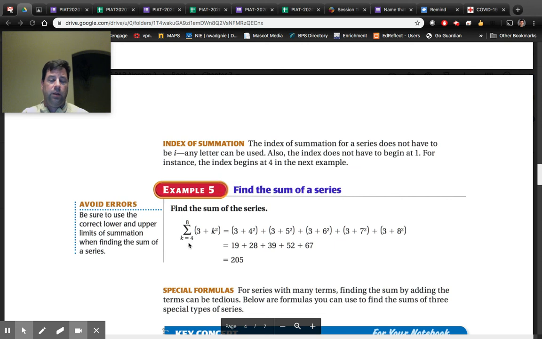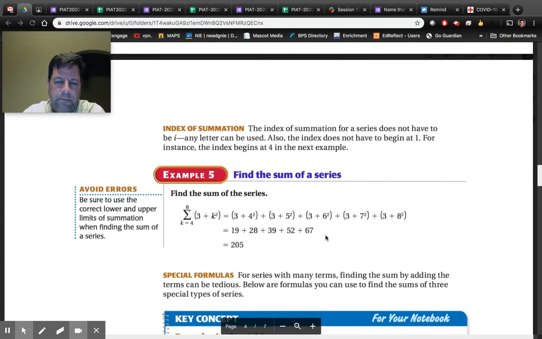So this one here, guys, doesn't start at 1. This one starts at 4. So we're just plugging in, and they use k this time. I don't know why they use k this time. The index of summation does not have to be an i. Any letter can be used. Again, that's why I think I've seen an n a lot of times. So we're just going to do 4 squared plus 3, so we get 19. We'll get 28, 39, 52, and we'll just add those up. Use your calculator and add them up. You get it real quick.